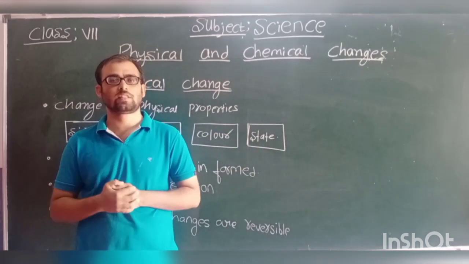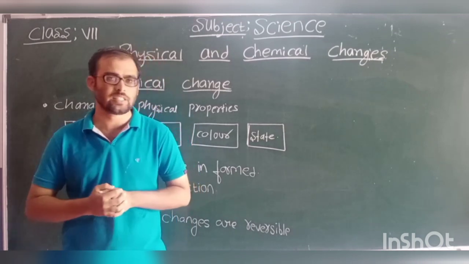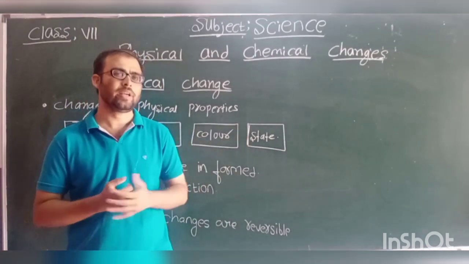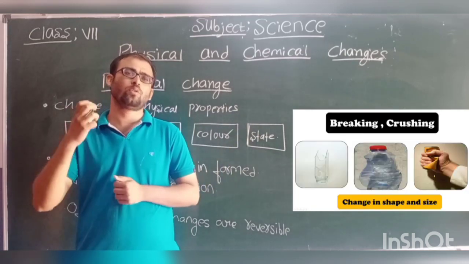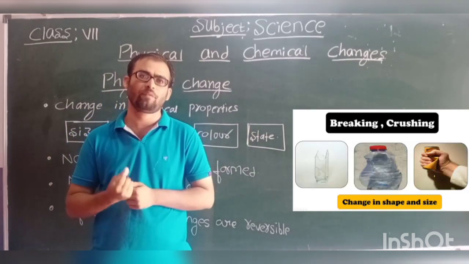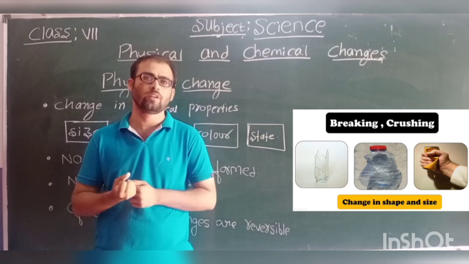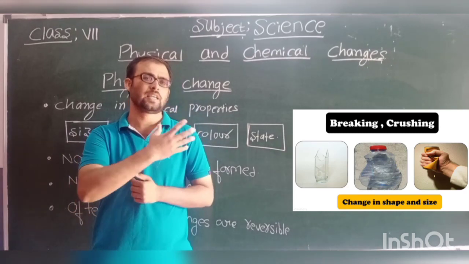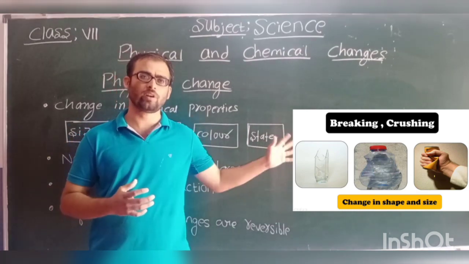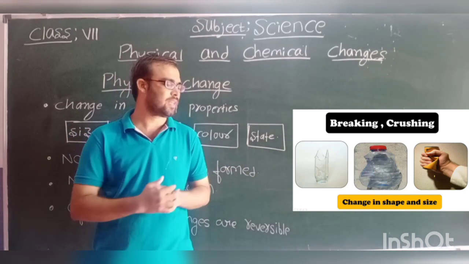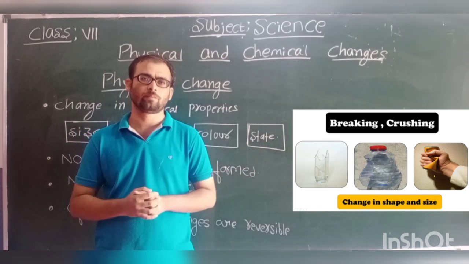So now let us see some of the physical changes that cannot be reversible. Okay. So here look at the image. If you crush the glass, or if you crush the can, then what happens? The size and shape of the things will get changed. Okay. So you cannot get the original shape of the glass or can.